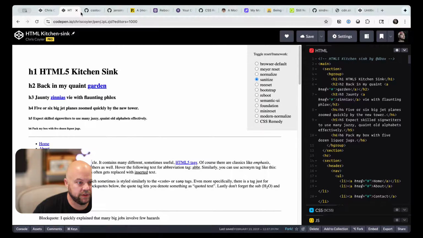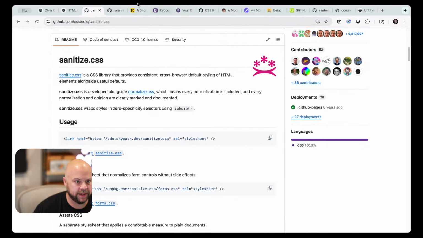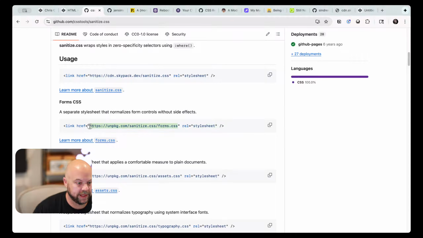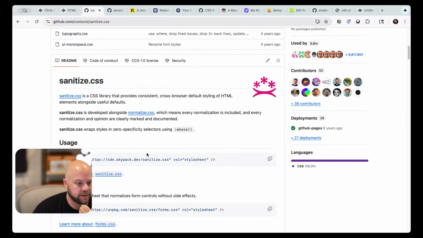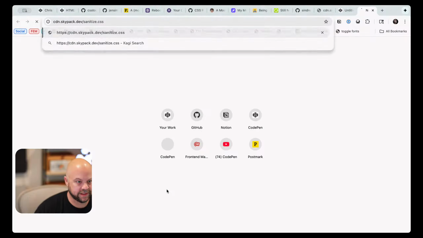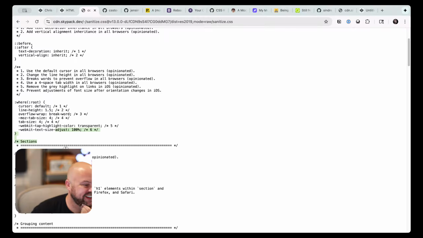All right. We're still cooking through sanitize. And don't we have a copy of it? Where's our CDN copy of it that we had opened? I'll close it. I probably closed it because I'm a tab closing psychopath. Okay. Was that all? Oh no, that's just forms. I want the whole kit and caboodle. This URL. Skypack still kicking. Thanks, Skypack. Thanks, Fred, for not turning it off entirely.